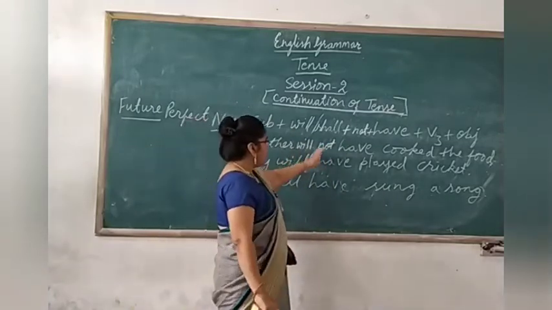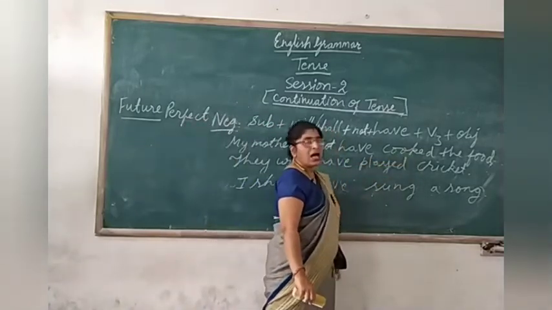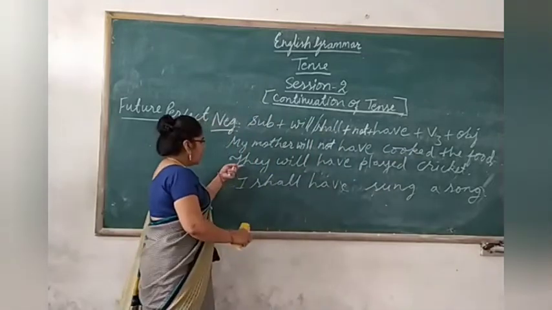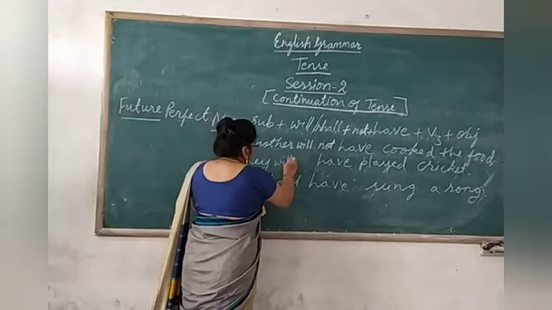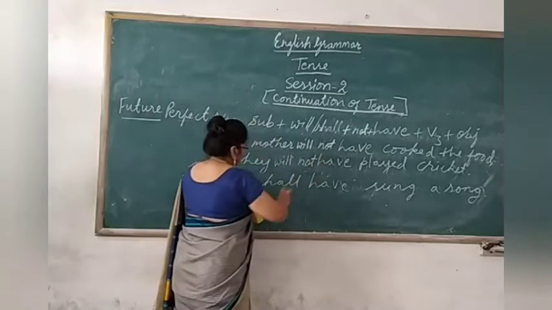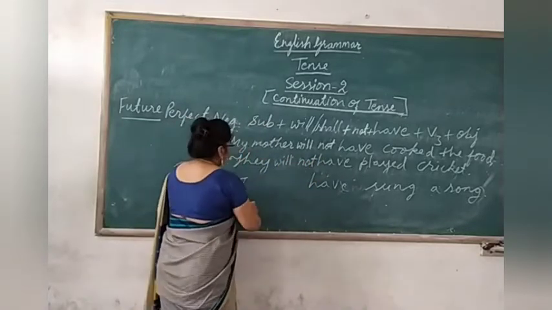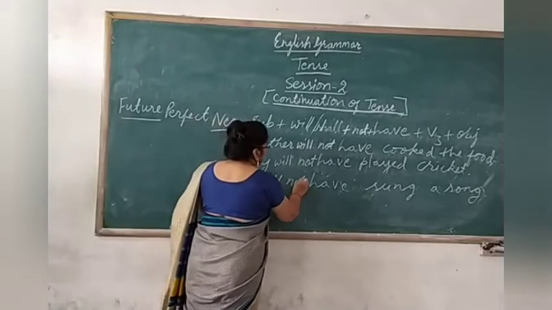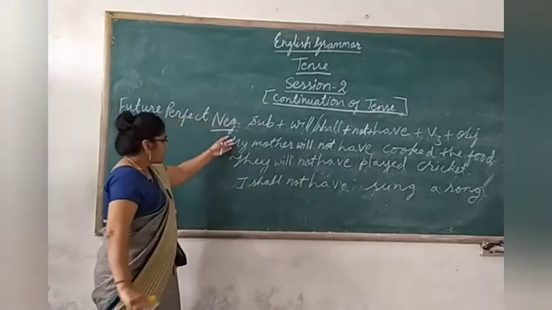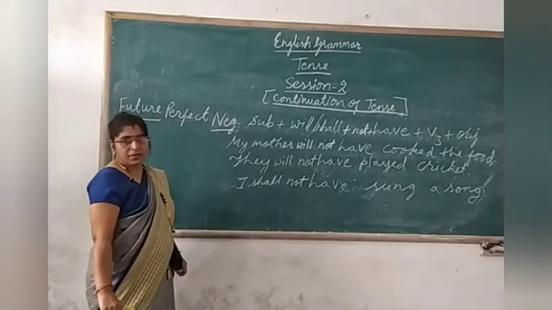My mother will not have cooked the food. Here, they will not. Here also, after shall, add not. See here. The sentence is now in negative.